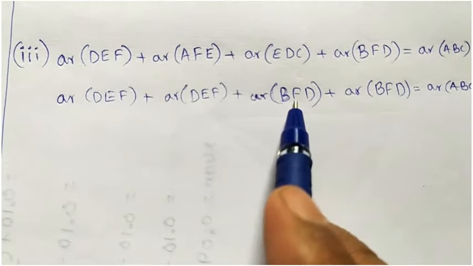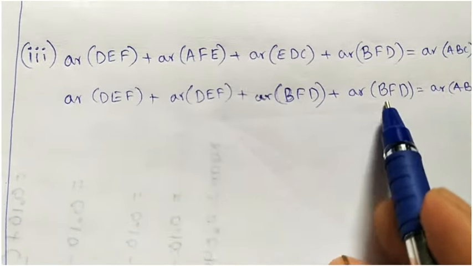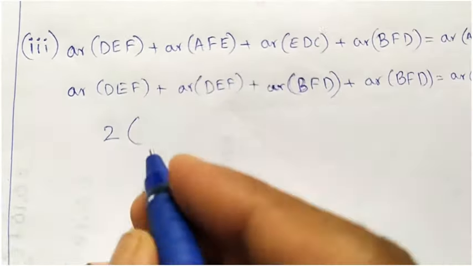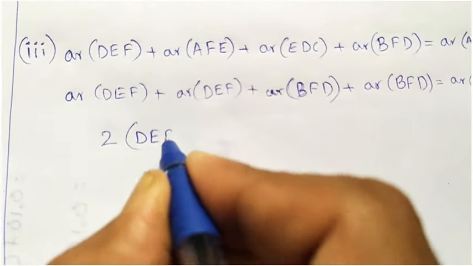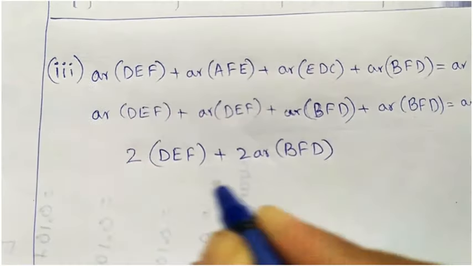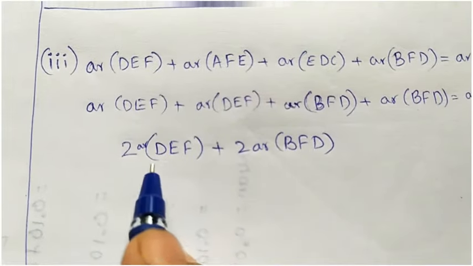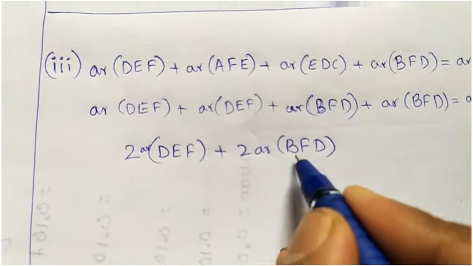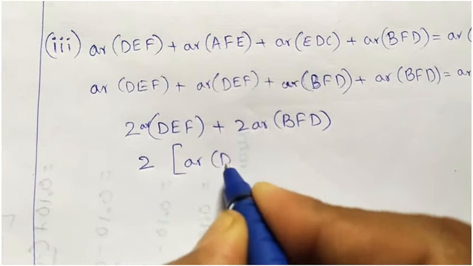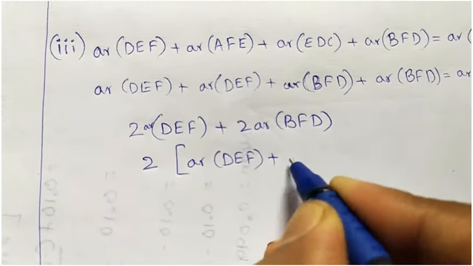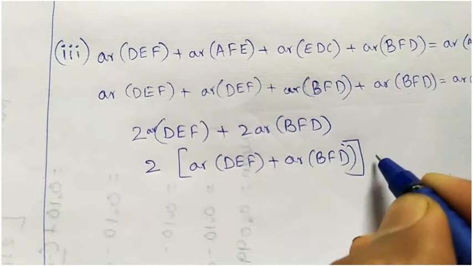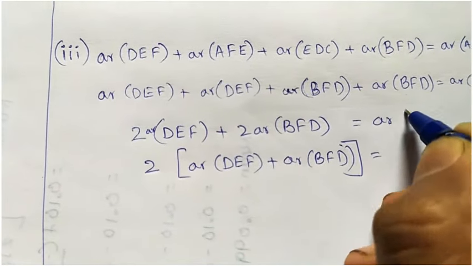So here we will get 2 area of DEF plus 2 area of BFD. Let's take 2 common. What is left? Area of DEF plus area of BFD equals area of ABC.